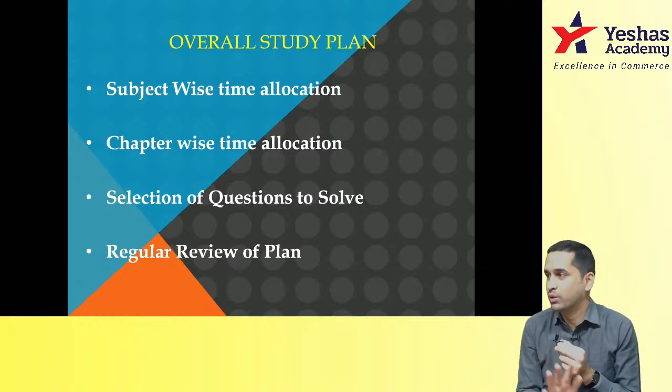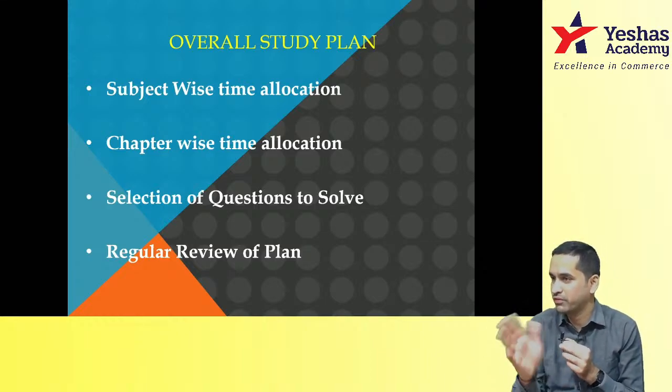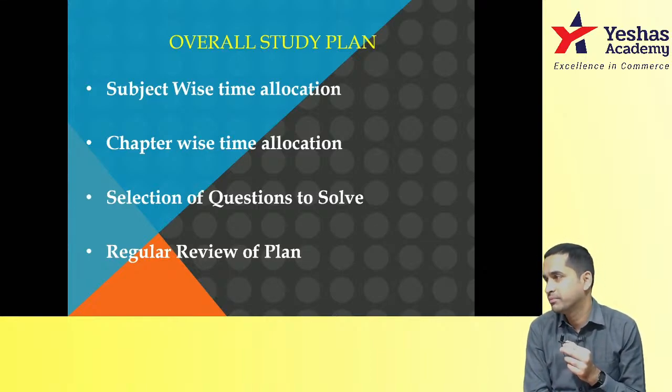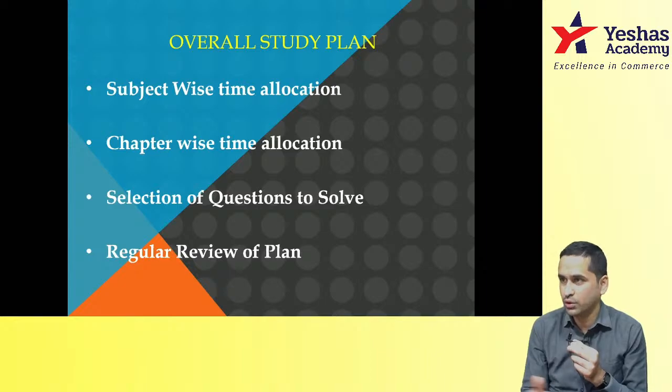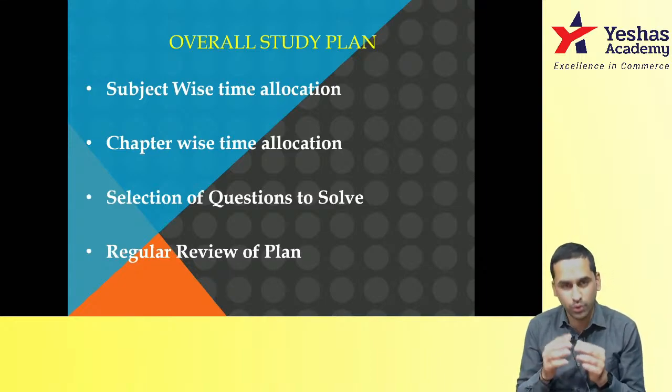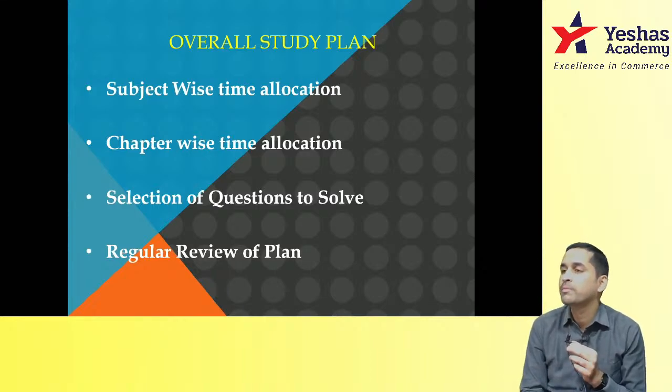So out of 100 hours, for example, if you are allocating 60 and 40, I'm still okay, 55 and 45 I'm okay, 50 I'm okay. But what you do is 80 and 20, which is not okay. Don't do that. So in practical subjects, don't waste too much time. Select good questions and work them out.